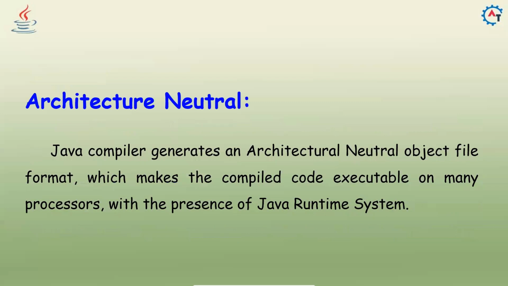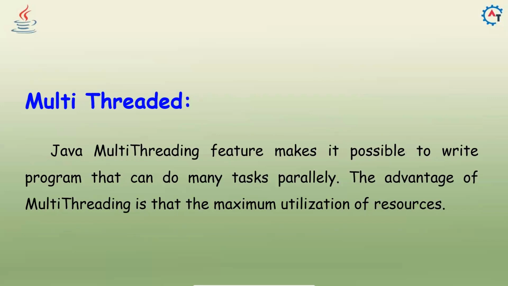Architecture neutral. The Java compiler generates an architecture neutral object file format, which makes the compiled code executable on many processors with the presence of the Java runtime system. It will not bother about whether it is a 16-bit or 32-bit system. Once you compile, it can be executed on any of the processors. Because of that, it is architecture neutral.